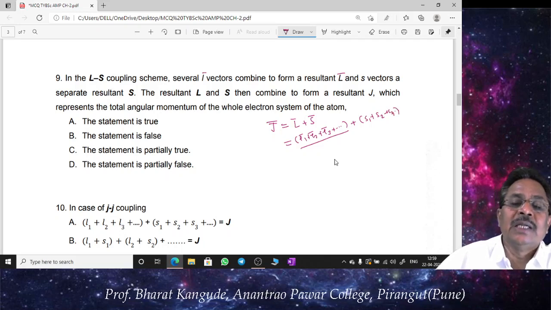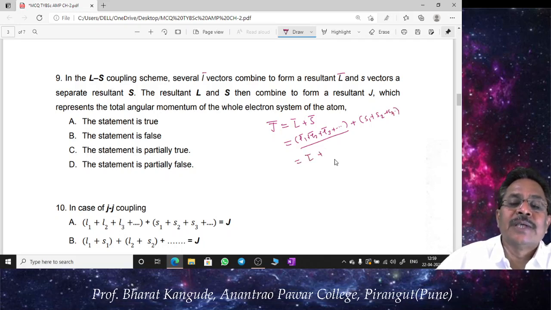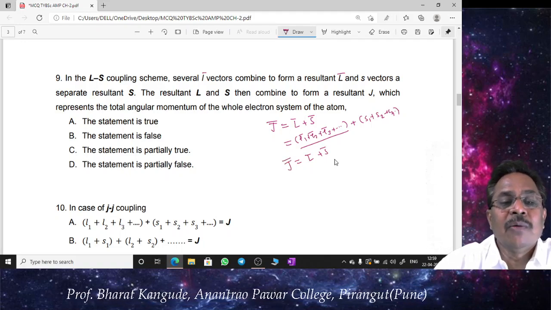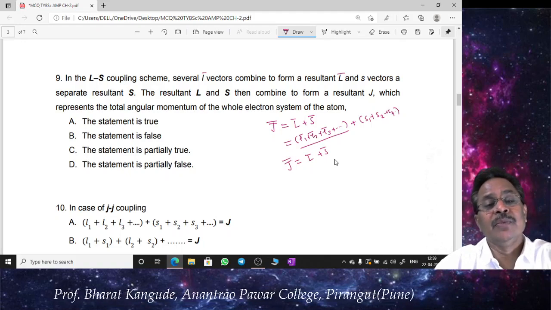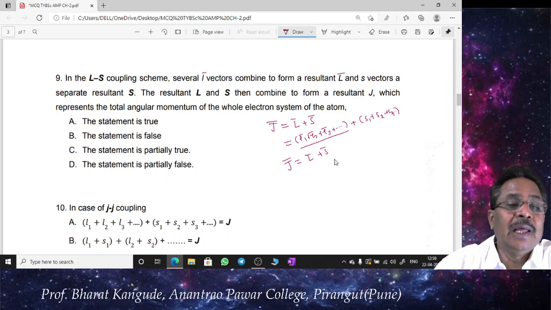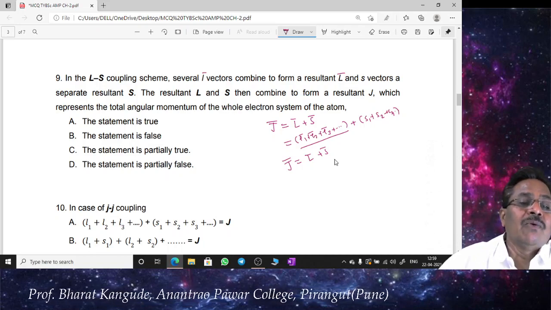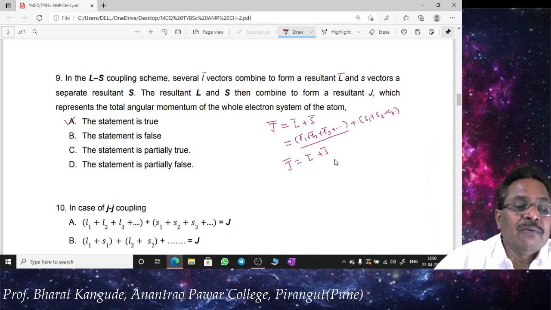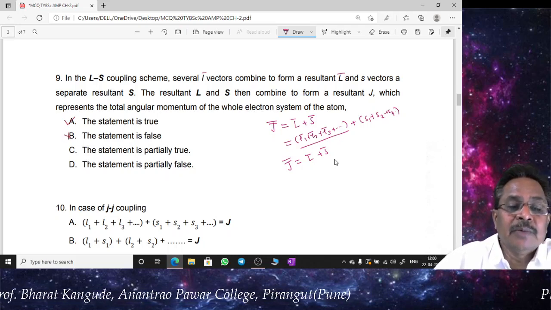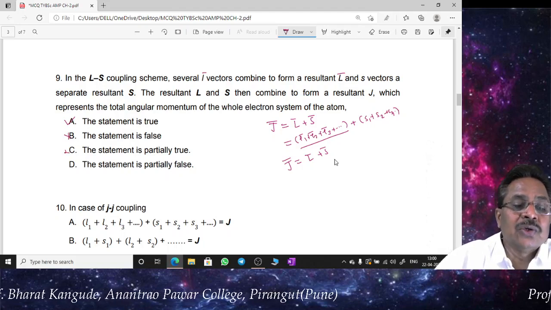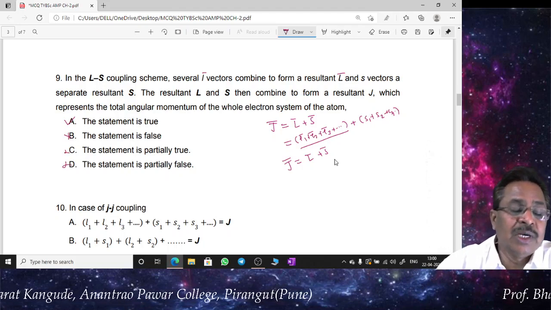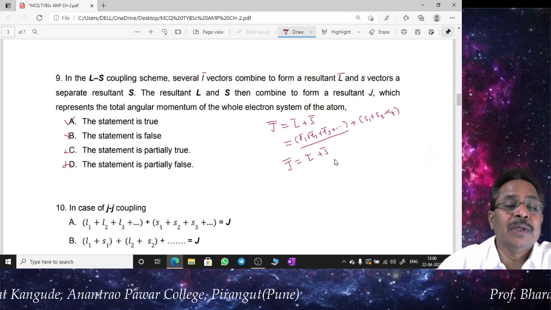So okay, all this, and that's what this L bar plus S bar, this addition takes place, and we call such a scheme of adding, this total angular momentum, the LS coupling scheme, and therefore the statement given is completely true. So this is not a false statement, as well as this statement is not partially true. This is also false, and this last one is also false. So the correct answer, this is actually a definition of this LS coupling scheme.